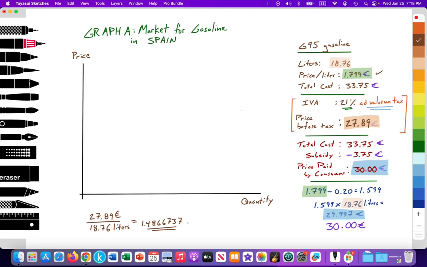So I'm just going to make a note that this is the price received by the producer, or the provider of gasoline, the gasoline station, before the tax is applied. Okay. Then if we take 1.48, we multiply that by the 21% tax, that's going to give us this value here. So below, I'll just make that calculation of